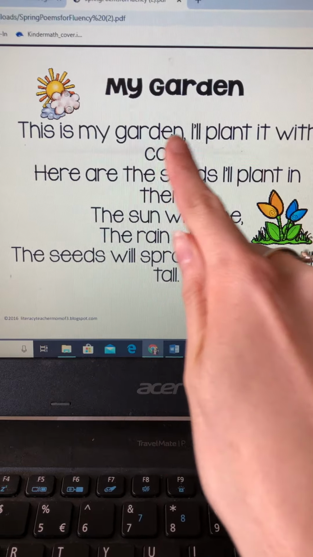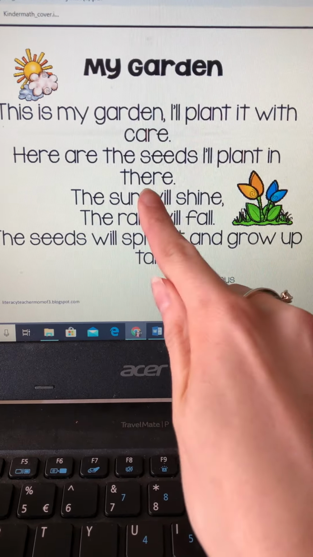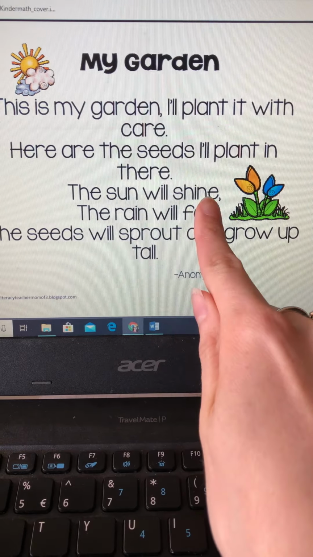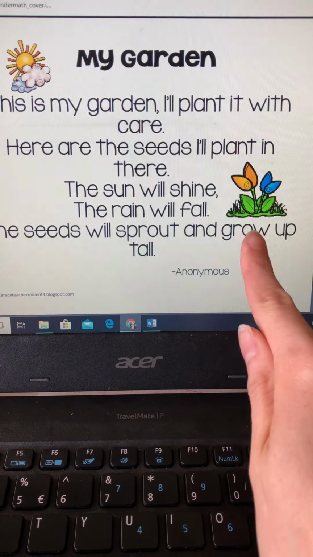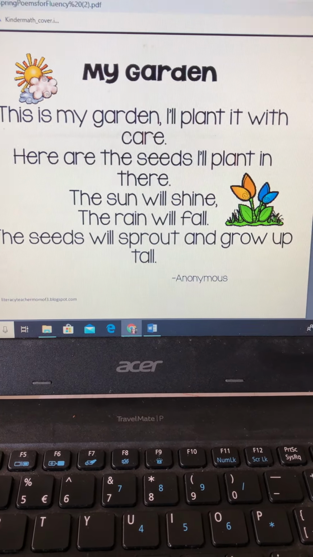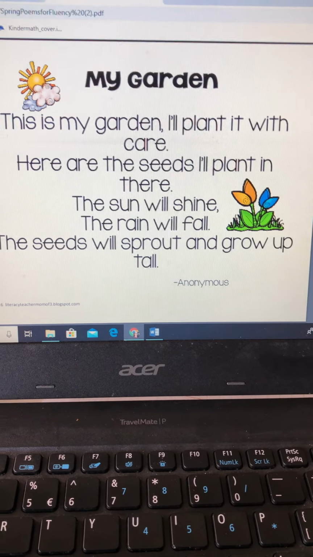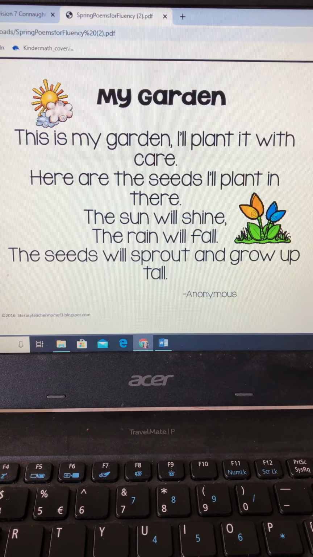This is my garden, I'll plant it with care. Here are the seeds I'll plant in there. The sun will shine, the rain will fall, the seeds will sprout and grow up tall. Now I read that a little bit fast, but let's see if you can catch it. So can you point to one or more words that have a short U sound in them?